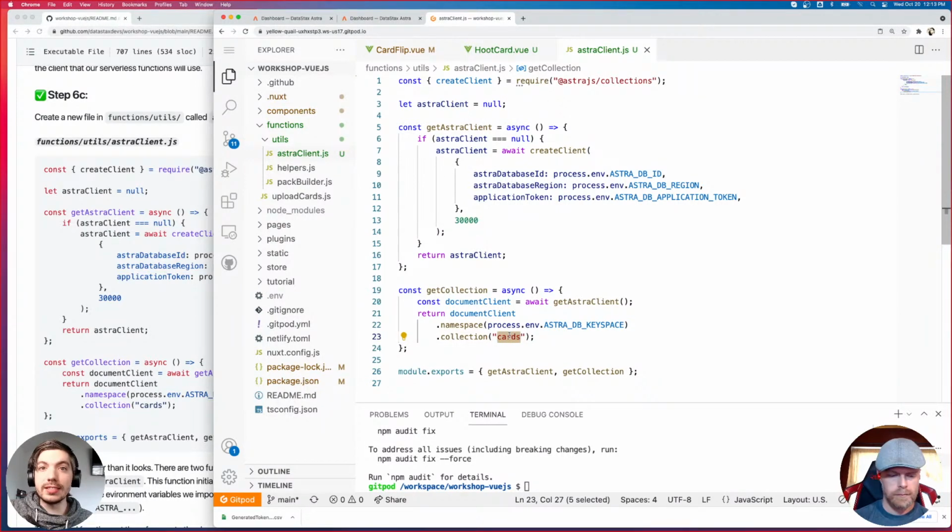Now, this collection doesn't exist yet. If it doesn't exist and it receives a request, it will automatically create a collection with that name. And if it does exist, it will just return that collection that is named here. So we are creating and using a collection called cards. And then we're exporting these two methods so that we can use them in other files. Hopefully that makes sense. It's pretty simple.